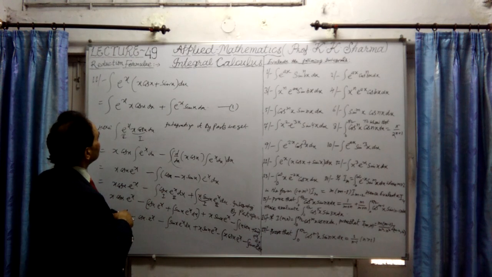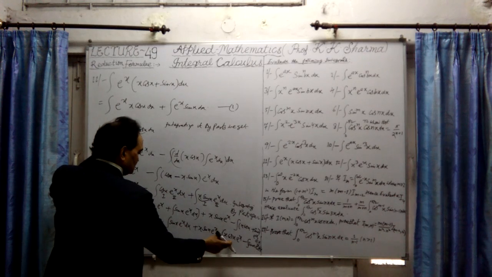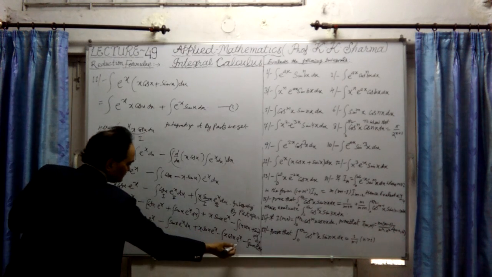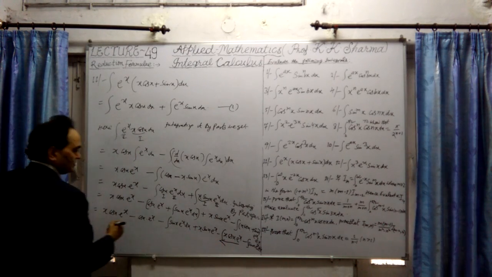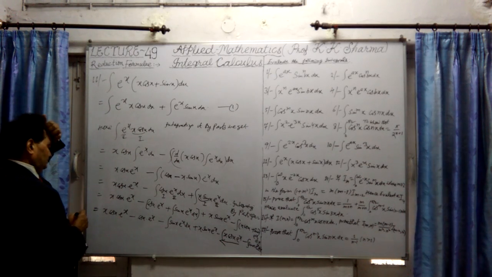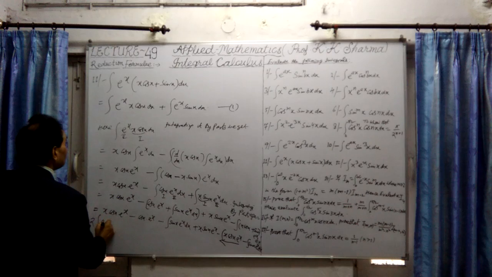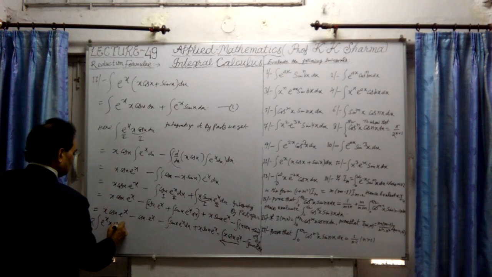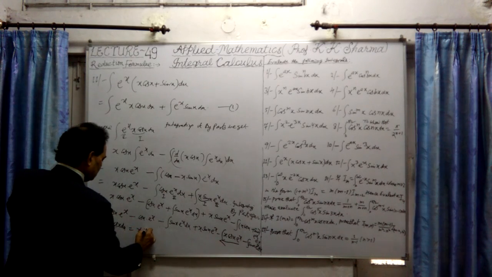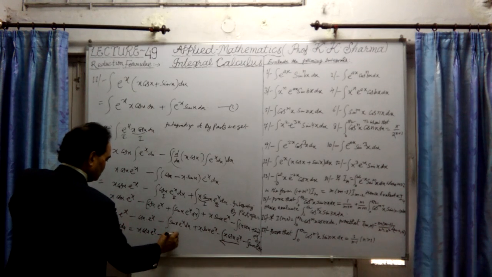You are integrating x cos x. If I take this x cos x dx, which is said to be twice of x, transposing this function to the left hand side, we will get, let me write it here, twice of x cos x into dx is equal to this value, which is x cos x dx minus cos x into over x.